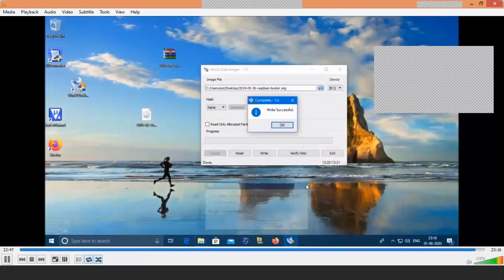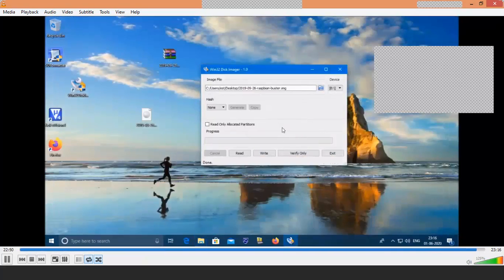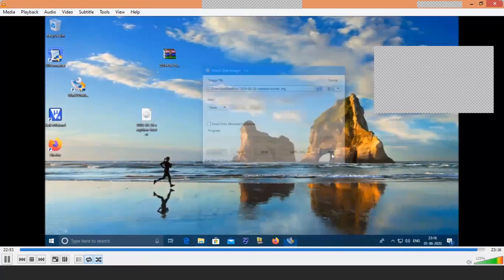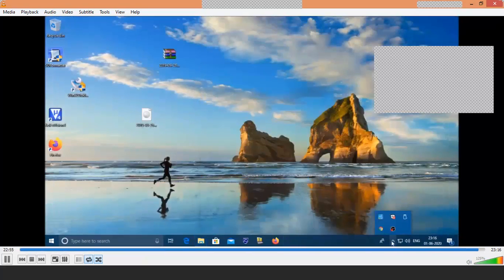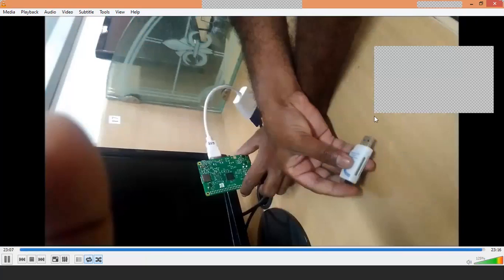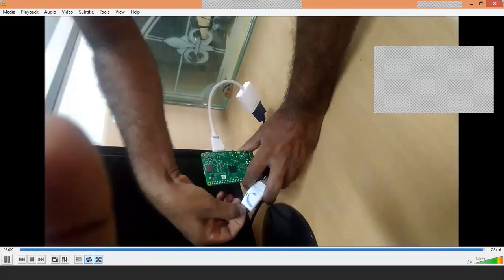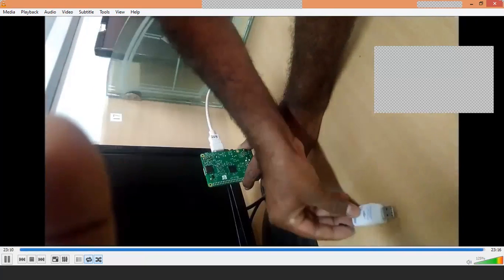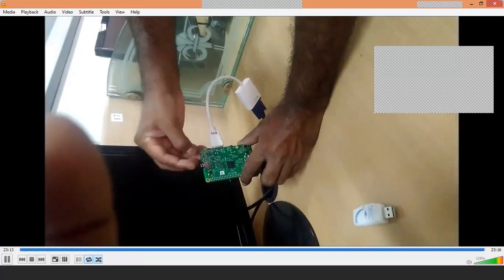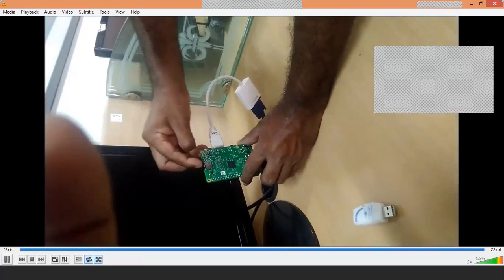Write is successful. It shows write successful. Now you can exit. Remove your SD card. So I have removed my SD card, and I am inserting it into the Raspberry Pi. Just insert it into the Raspberry Pi.